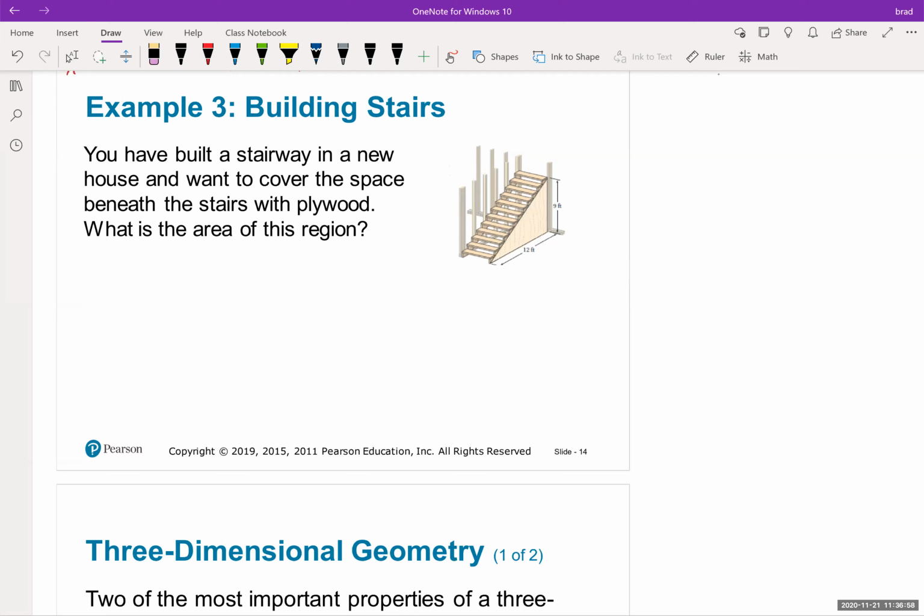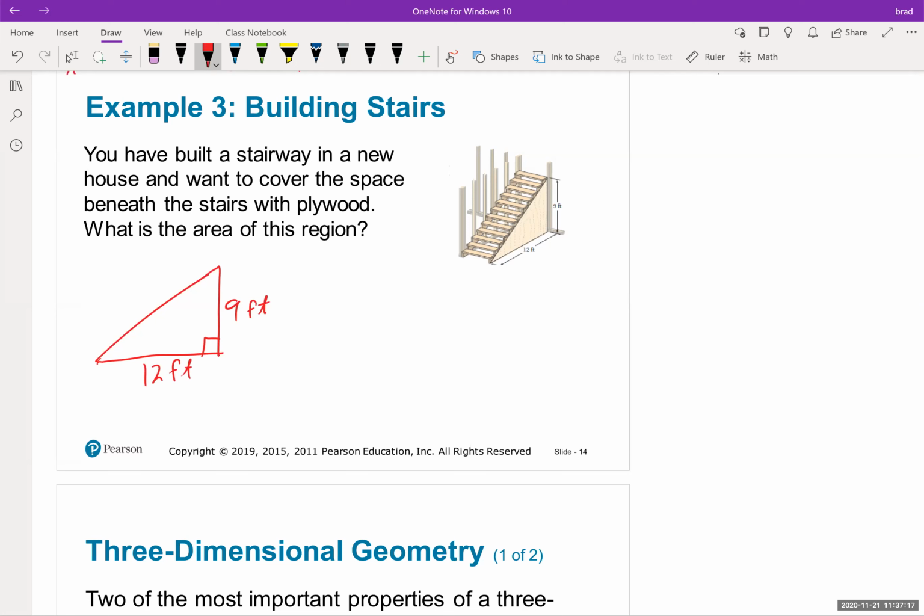Well, that's a right triangle, right? Because its stairway is built on a right angle. So I'm just going to take this triangle and take it off over here on the side. And we know it's right. We know the height is 9, and we know the base is 12 feet.